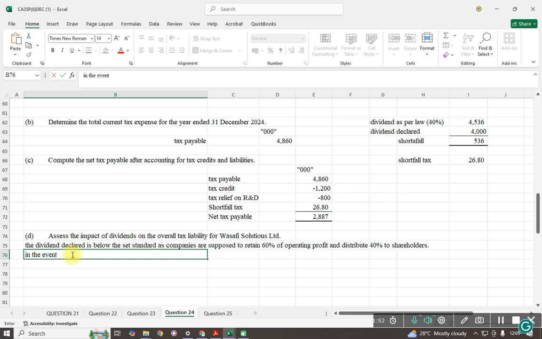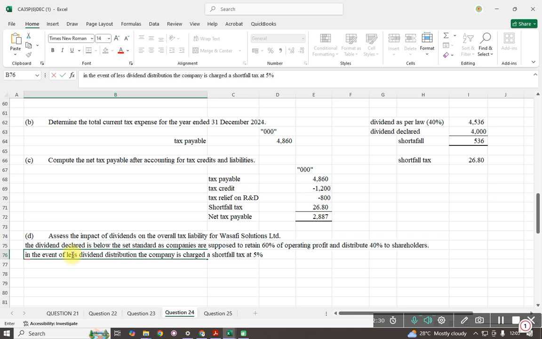So in the event of less dividend distribution, the company is charged a shortfall tax at 5%.